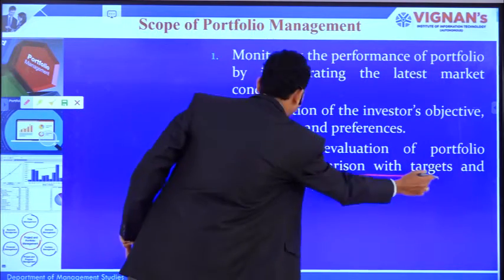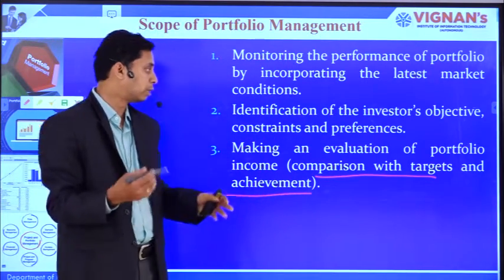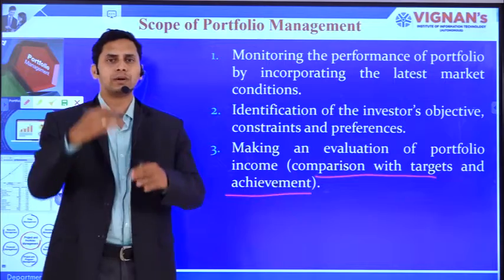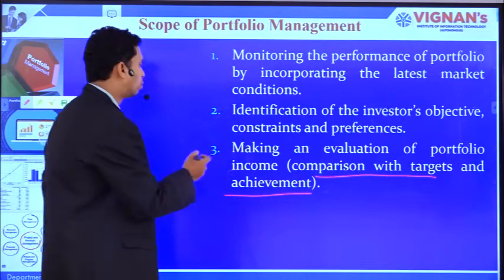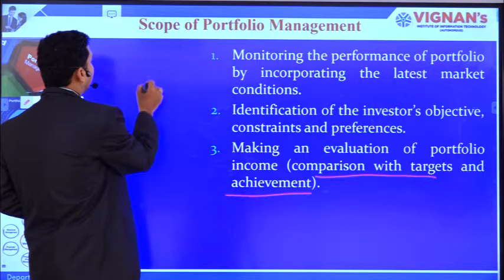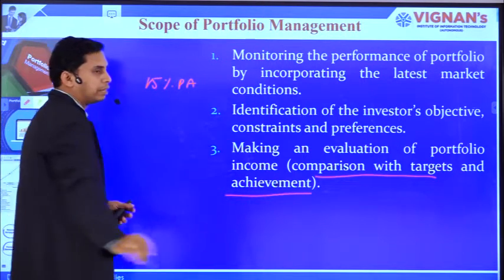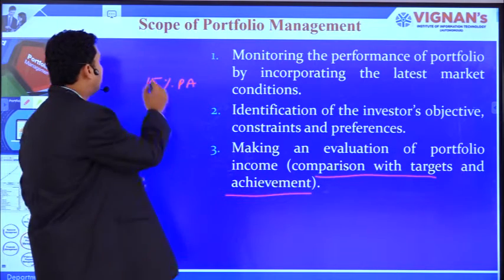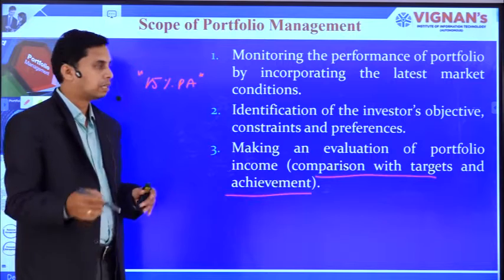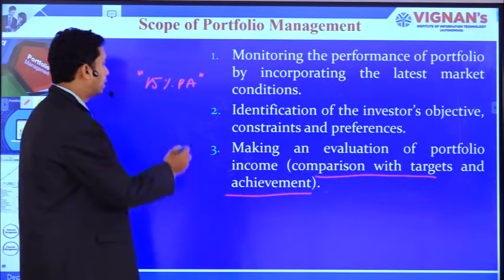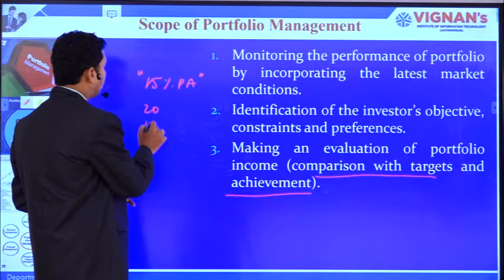Comparison with targets and achievements. Now this step requires the comparison of targets. So what is the set target, and what is the achievement? Let's say, for example, in a portfolio we set a target of 15% return per annum. That 15% return per annum is the expectation, or the target, and then the achievement may be something different. It can be 20% or it can be 10%.